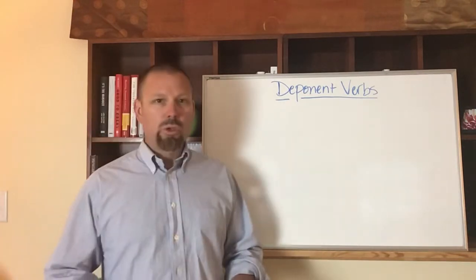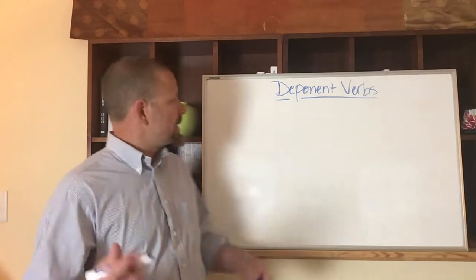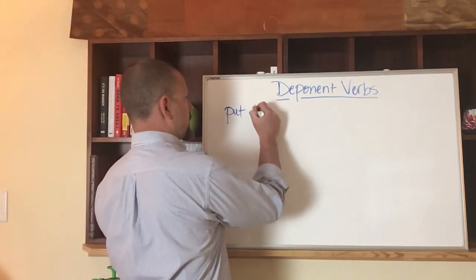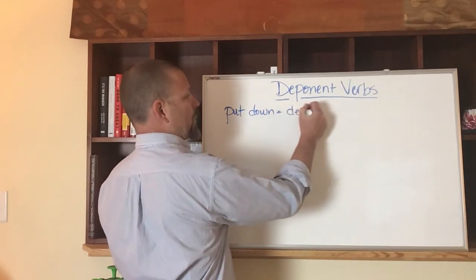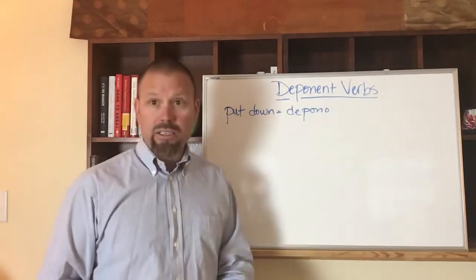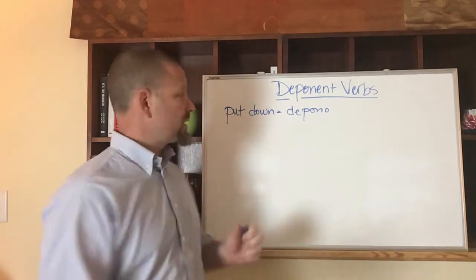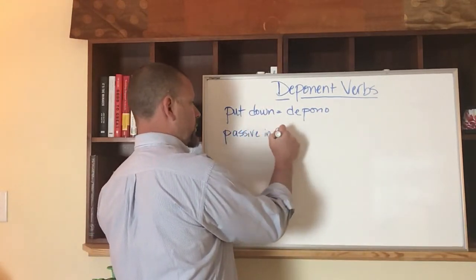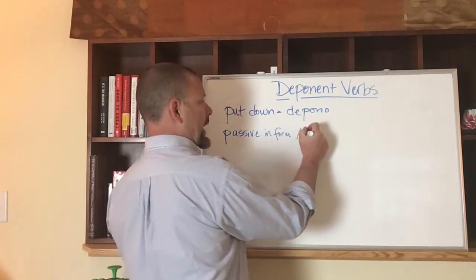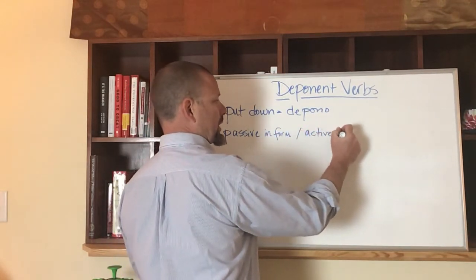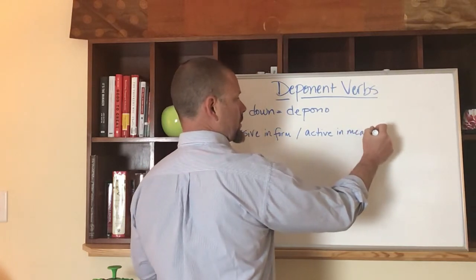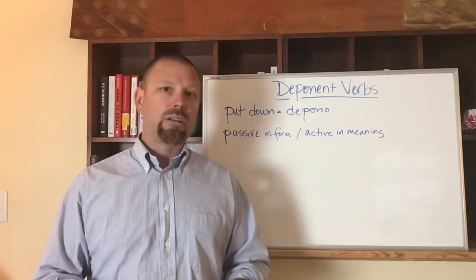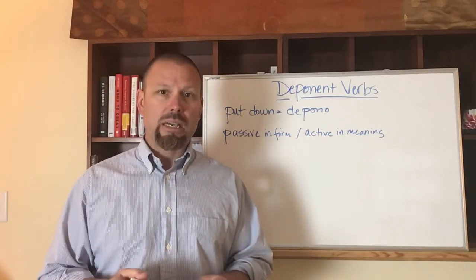If you don't remember, a deponent verb is a verb that has put down, that's depono, its active endings. And so it only has passive endings. We say that they are passive in form, but active in meaning. So even though all of its endings are passive, all of its meaning or translation is going to be active.